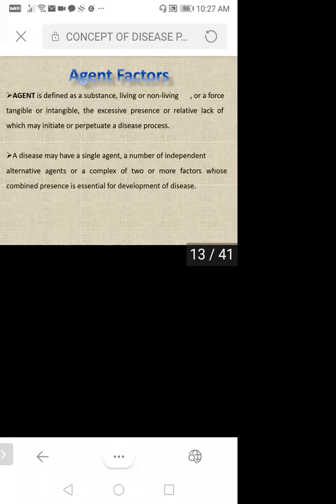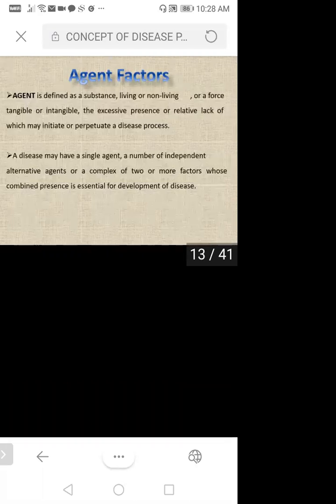So what are agents? This may be living or non-living, which are going to initiate the disease process. Then a disease may have a single agent, a number of independent alternative agents, or a complex of two or more factors whose combined presence is essential for development of disease. So now what they are telling, agent may be a single agent, or it may be alternative agents, or it may be a complex of two or more, three or four agents. So that combined presence is essential for development of disease. So how they are developing the disease in that particular host. So these are the agent factors.